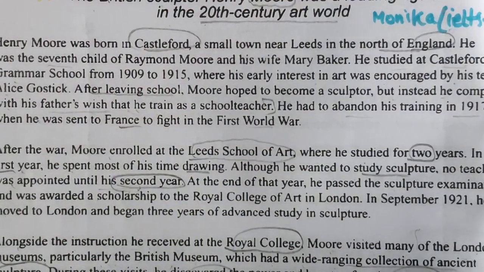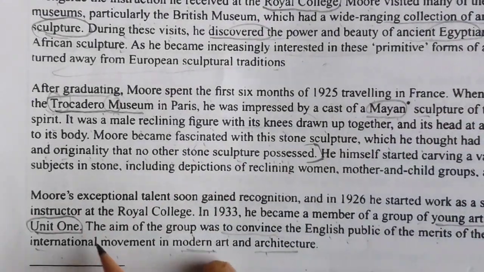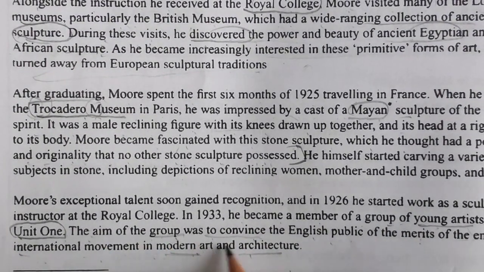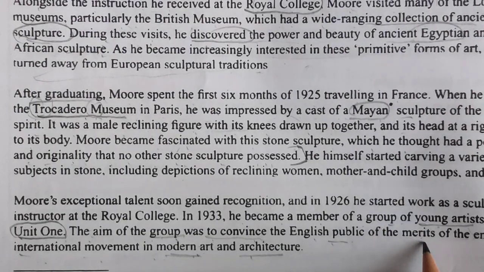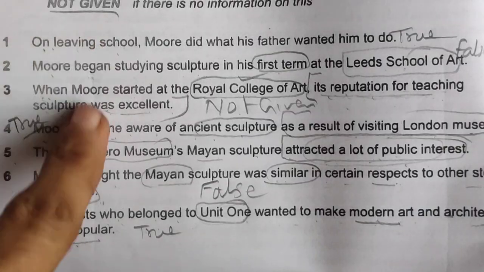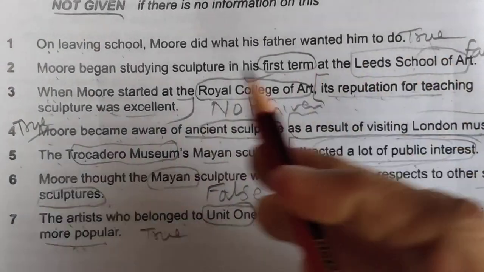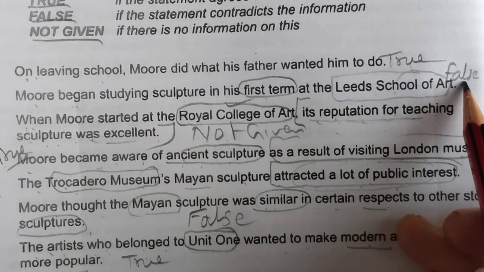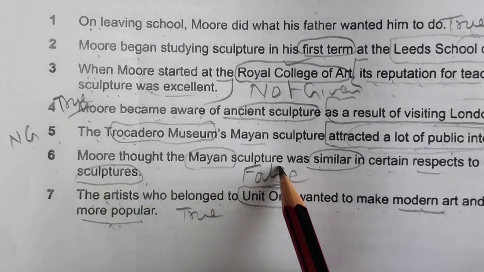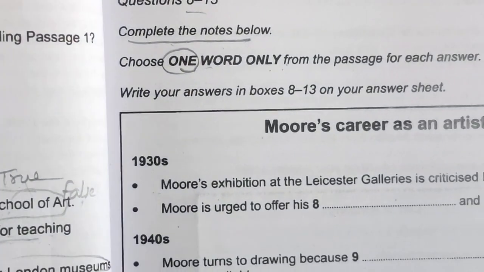Okay, let's read the option. Group of young artists called Unit 1. The aim of this group was to convince the English public of the merits. So it means they wanted it to become more popular. That is the true answer. So you can match all the answers: true, false, first true, then false, then not given, then true, then not given, then false, and then true. Let's move on to the next type of question.